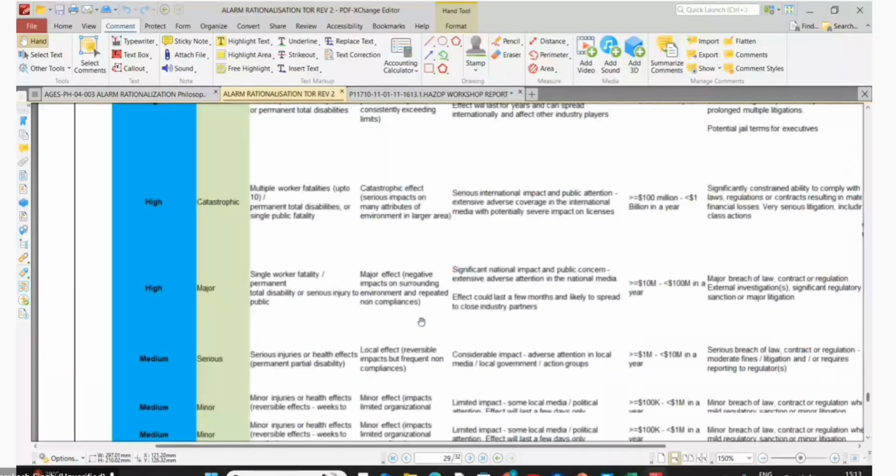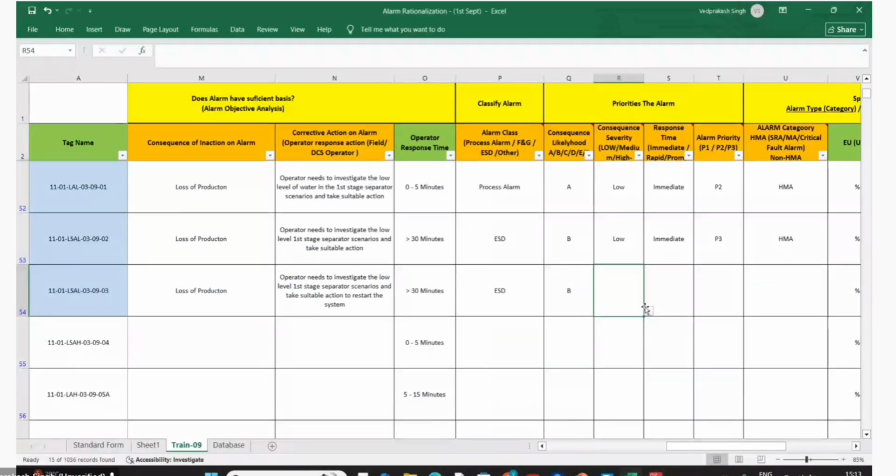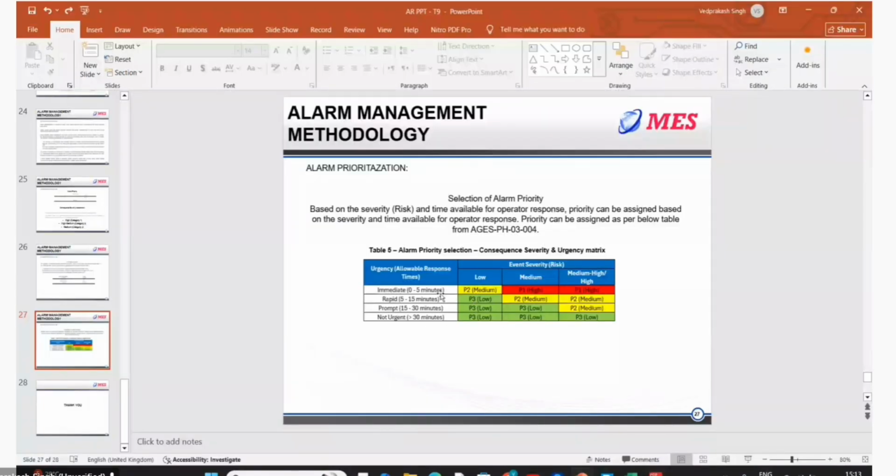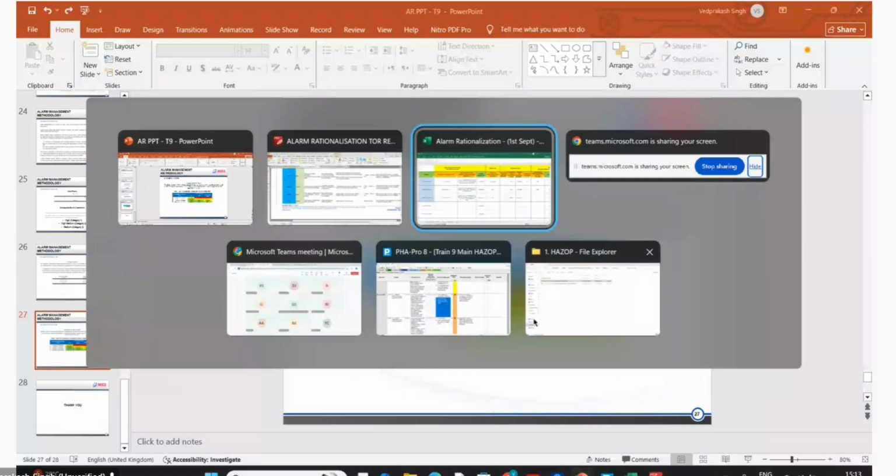B is a medium. Minor, medium. And we have got more than 30 minutes, not urgent, right? So medium with not urgent is what? Medium. It's P3. P3. Yeah.